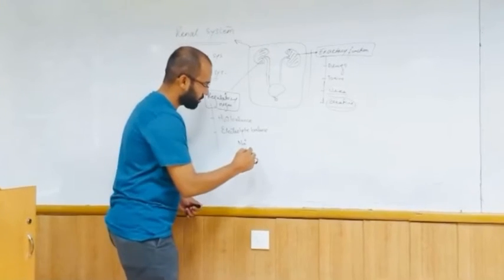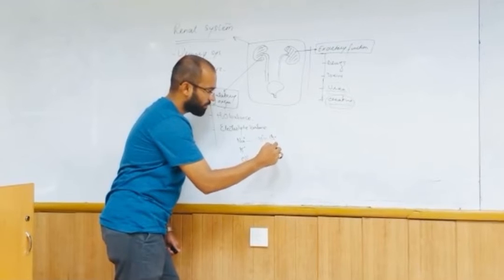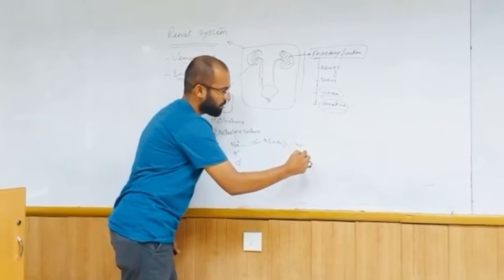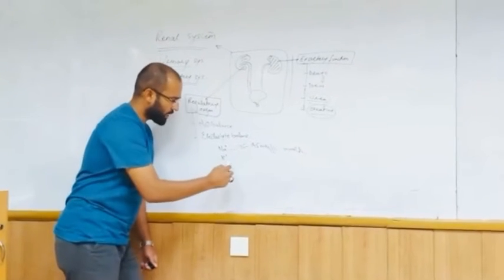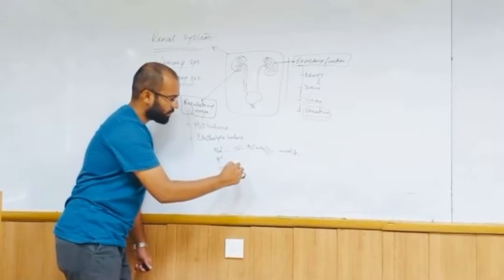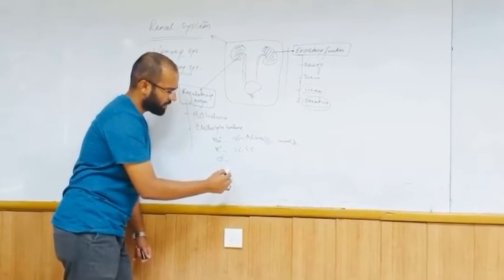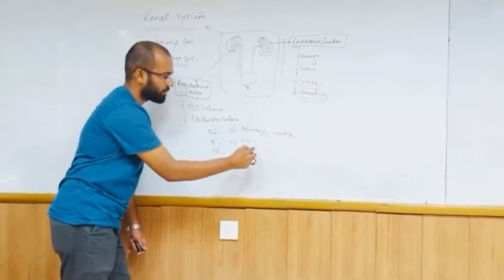The sodium concentration in your body is around 135 to 145 milliequivalents per liter. Potassium should be 3.5 to 5.5, and chloride should be around 100 milliequivalents per liter.